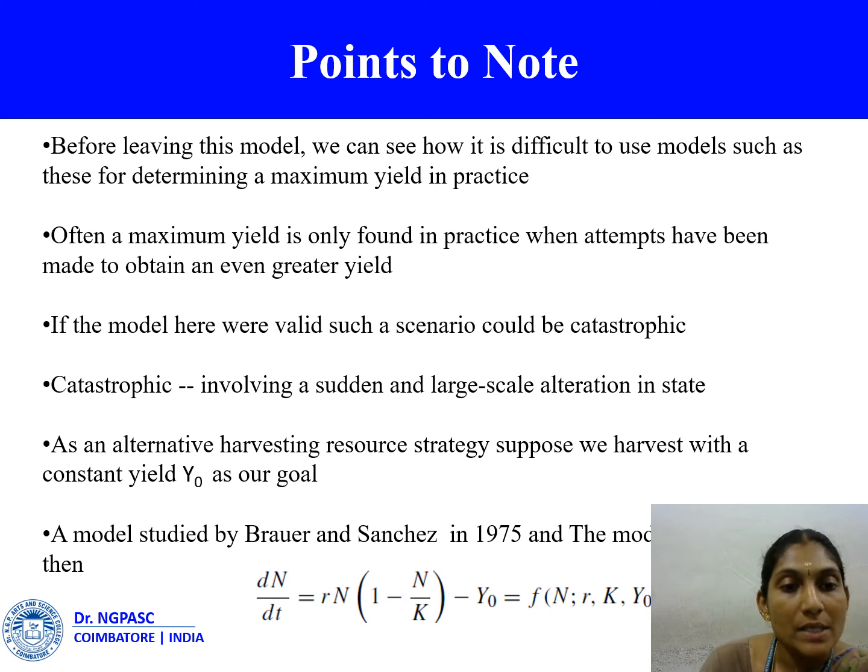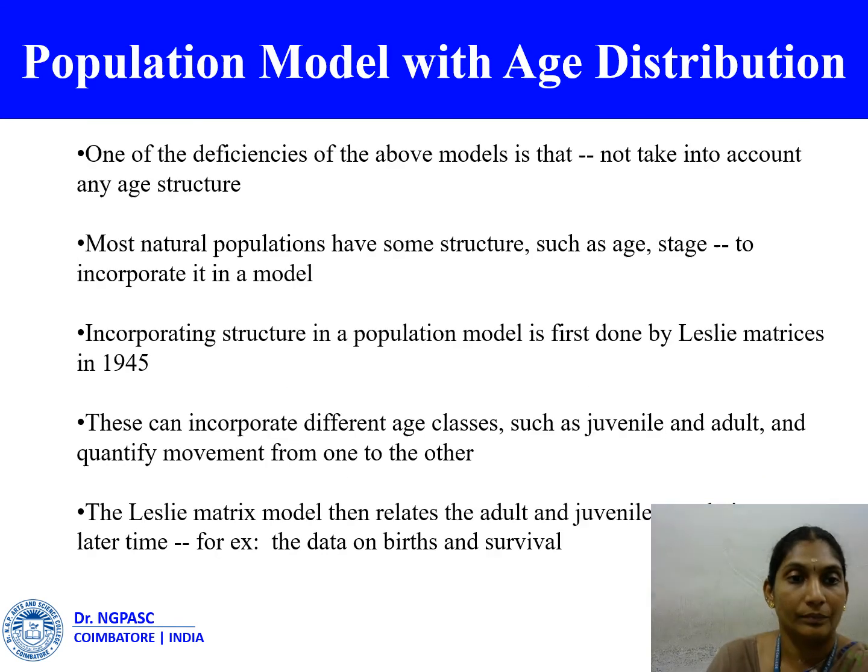The problem of sustainable harvesting of renewable resources is crucially important, whether it is fishery management or any other renewable resource, which depends on the maintenance of the reproductive surplus in the population. Next, population model with age distribution.